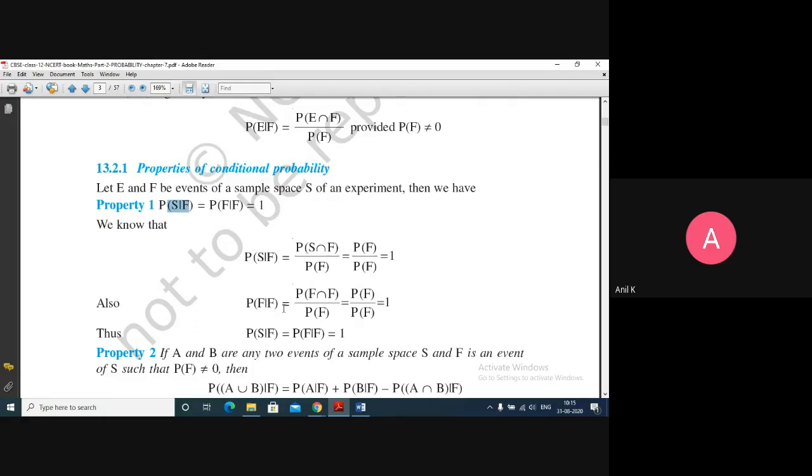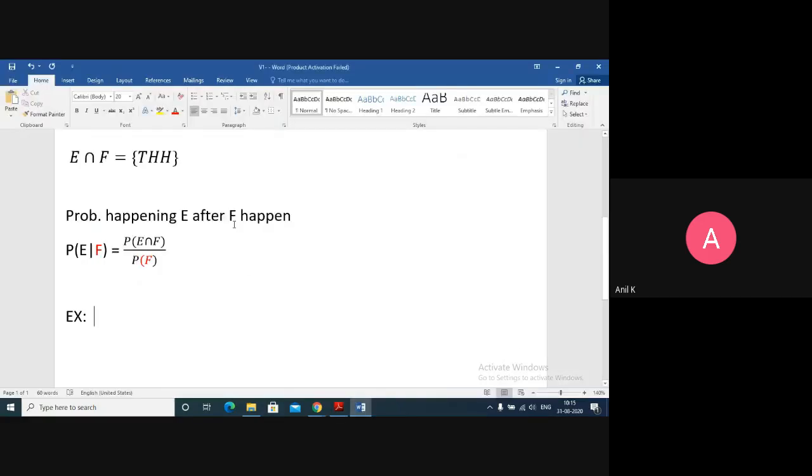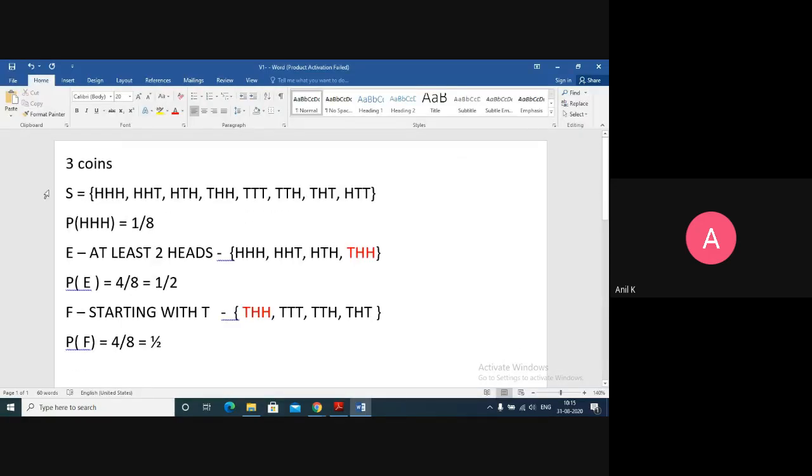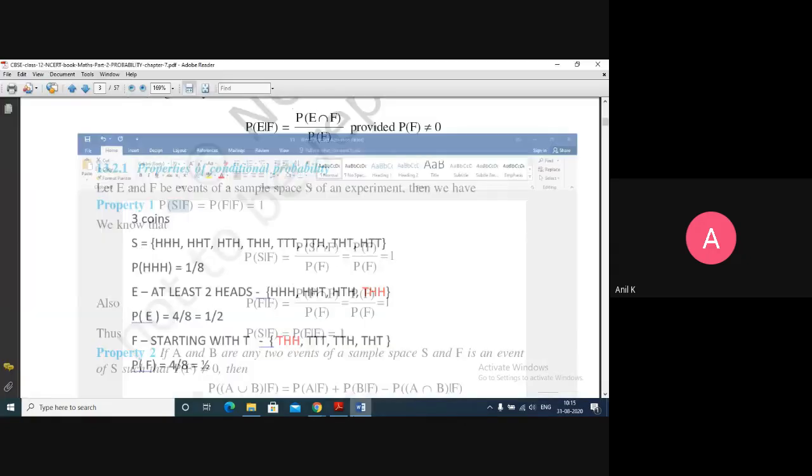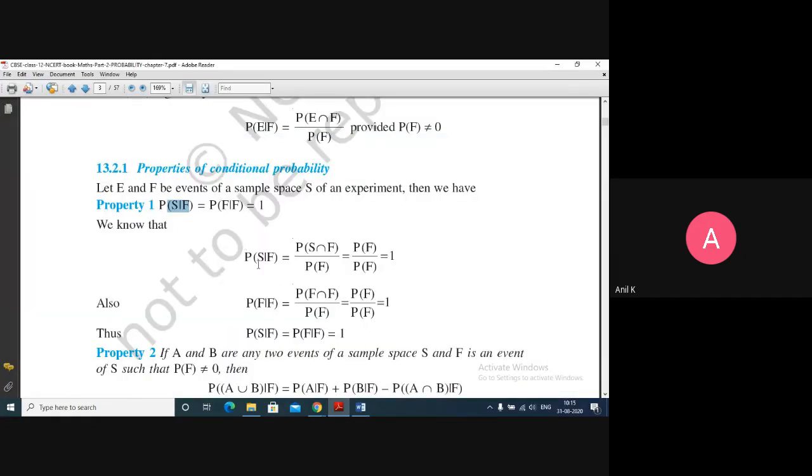You can see in this example, S is the sample space and F is the event starting with letter T, so obviously F is a subset of S.